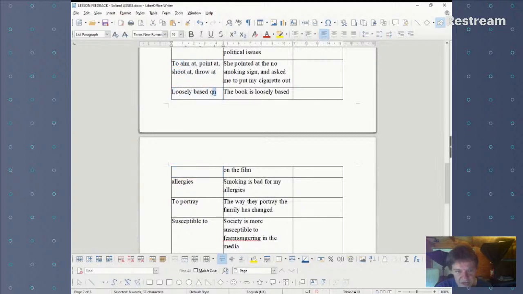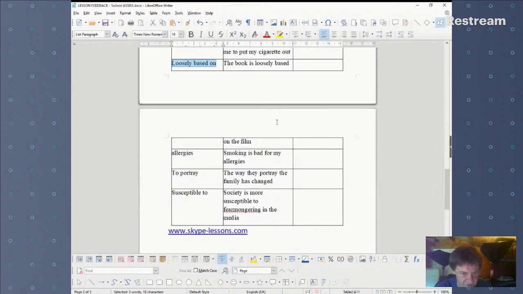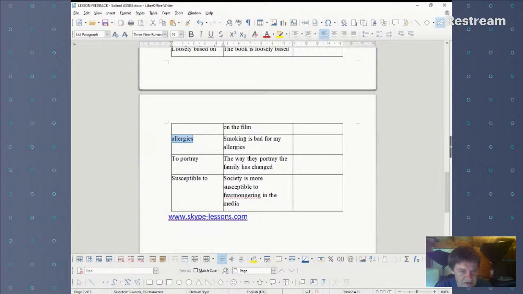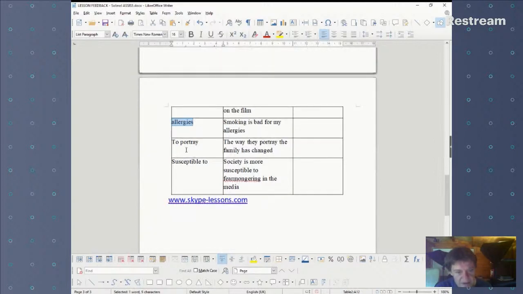Loosely based on, this is a good adverb collocation. The book is loosely based on the film. Allergies, yeah, you are allergic to something, and smoking is bad for my allergies. To portray, the way they portray the family has changed, yeah, to show. And susceptible to, society is more susceptible to fear-mongering in the media.